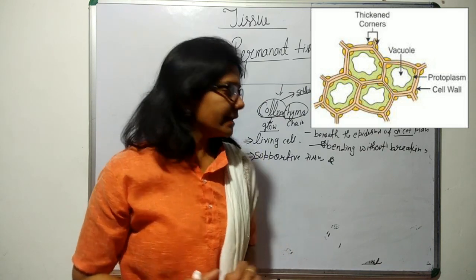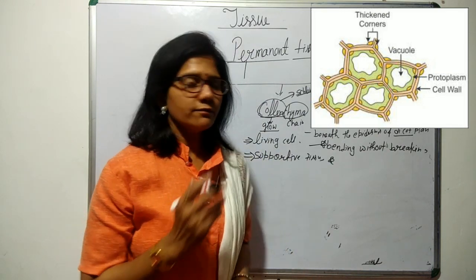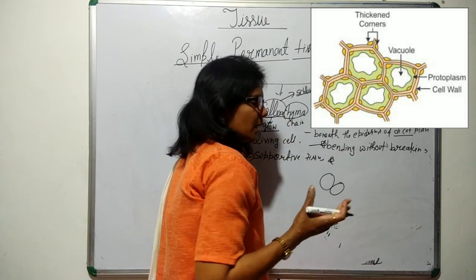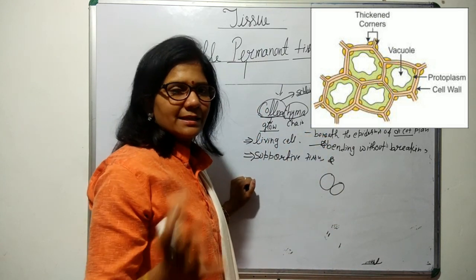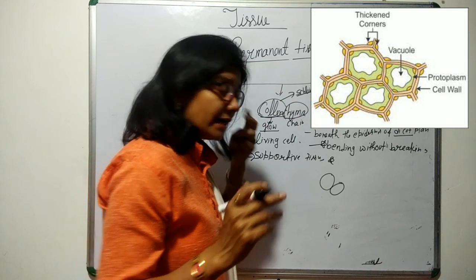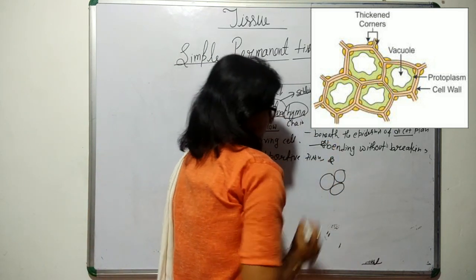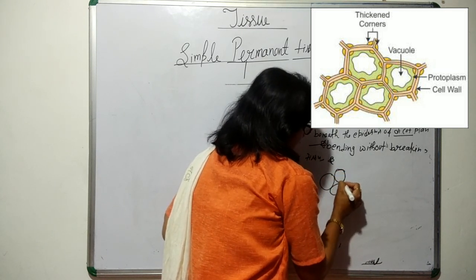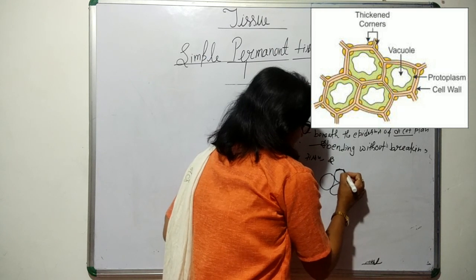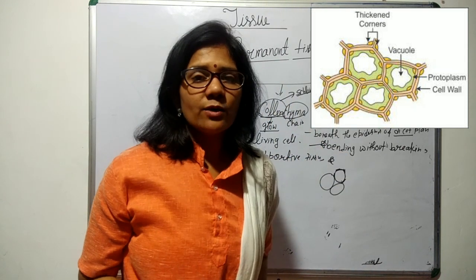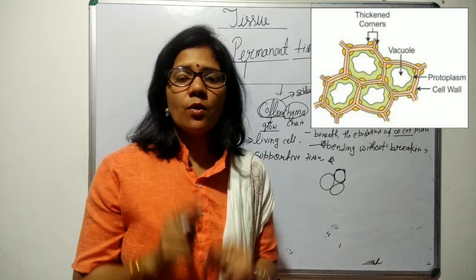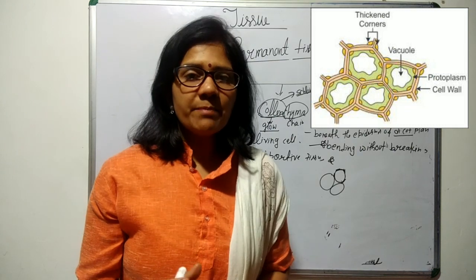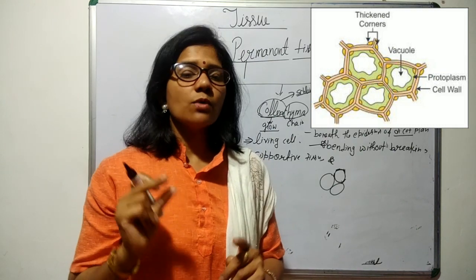One more very important thing: what is the special characteristic of collenchyma? It can be of many shapes, spherical, oval, cylindrical, whatever. But the important thing is that in collenchyma there is a thickening of the cell wall which is irregular. Why is it irregular? Irregular thickening of the cell wall because of the deposition of cellulose, hemicellulose and pectin at the corners of the cell.